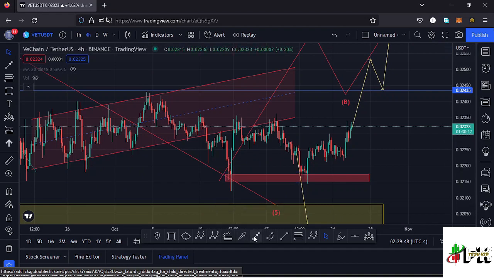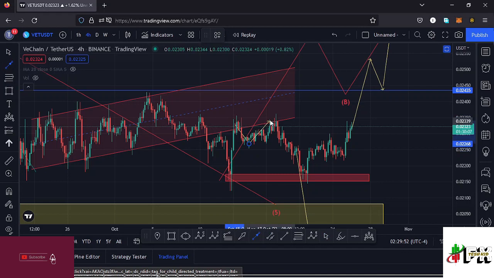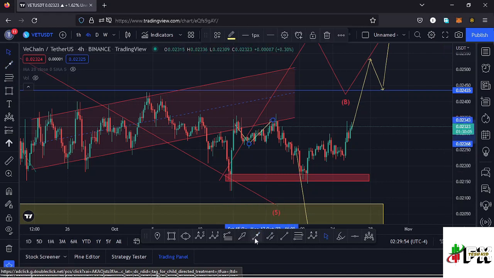We even saw a retest of the lower side of the channel in this movement right here, having that as the retest. And after the retest was a success, we continued pushing even lower, but we found support at around the $0.02151 mark, which gave us support, and now we are seeing a very nice bounce to the upper side. So there is a possibility that we might continue pushing higher, manage to break above the key area of resistance at around the $0.024 mark.